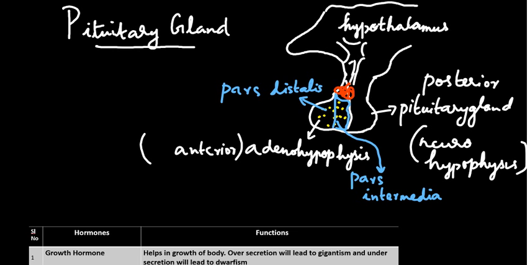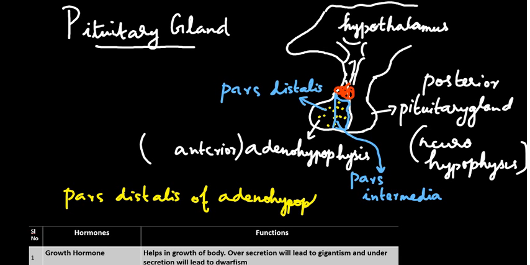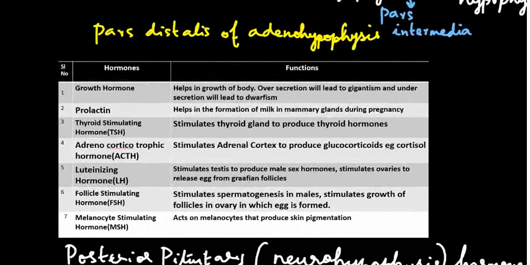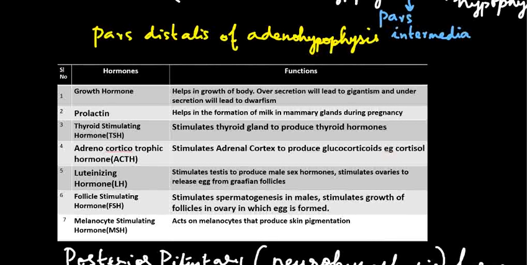Now we will take a look at the hormones secreted by the pars distalis of the anterior pituitary gland or adenohypophysis. So these are the hormones and their functions that are released by the anterior pituitary gland.